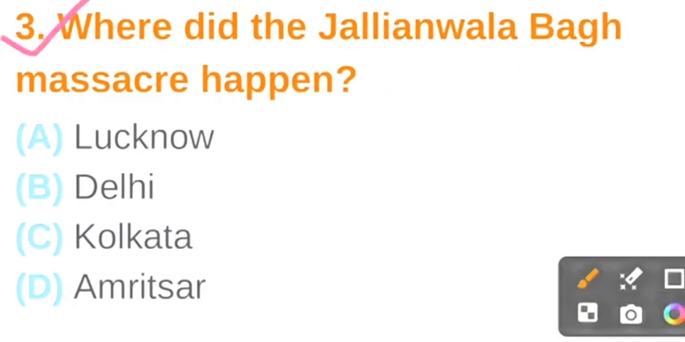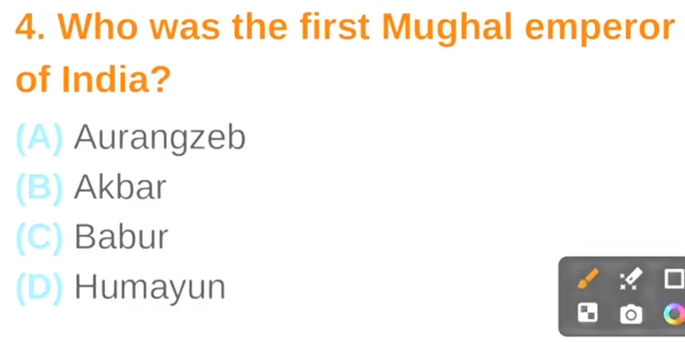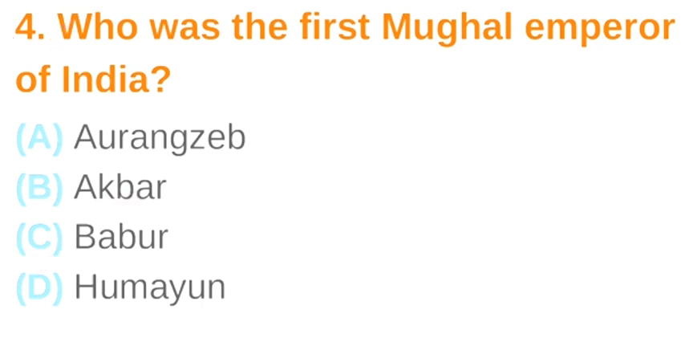Question number 3. Where did the Jallianwala Bagh massacre happen? The correct answer is option D, Amritsar. Question number 4. Who was the first Mughal emperor of India? The correct answer is option C, Babur.